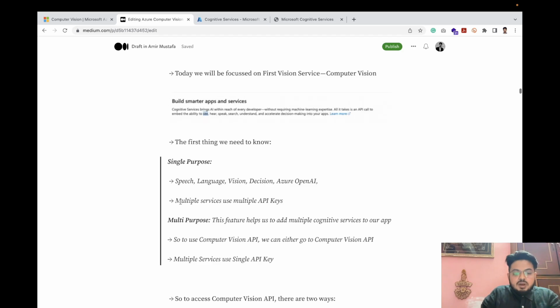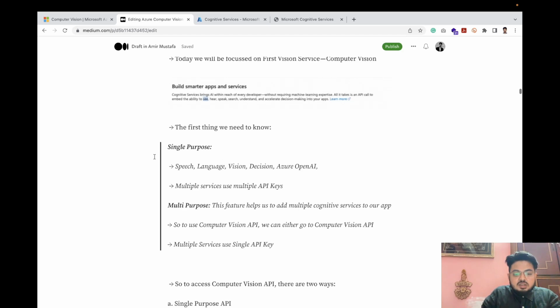Single purpose means multiple services and multiple API keys. For every service we want to use, we will generate a separate API key and use it. But multi-purpose means a single API key can be tagged to multiple services. We can fetch data. So the good approach is using the multi-purpose one.